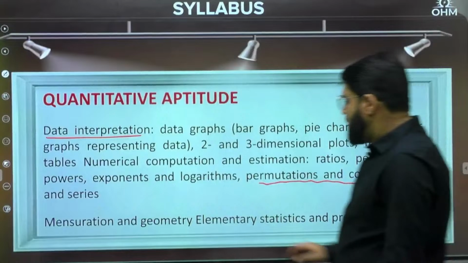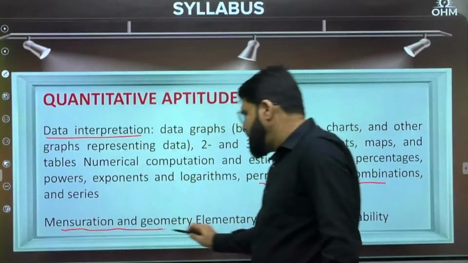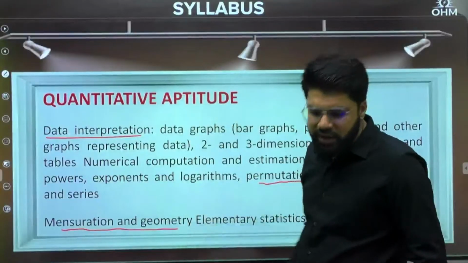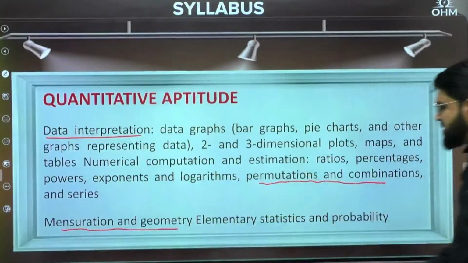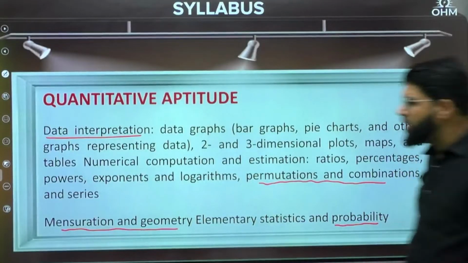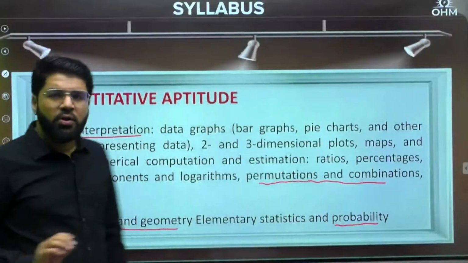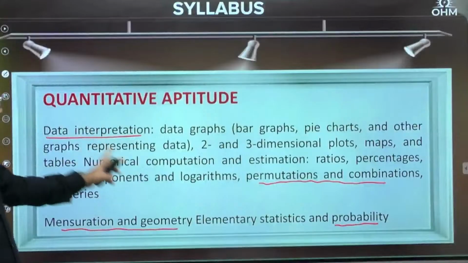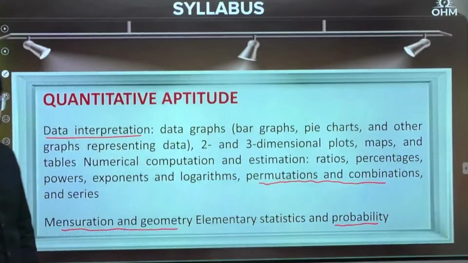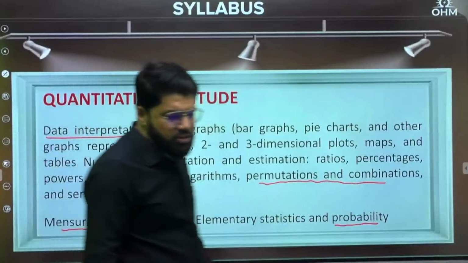Permutation, combination, mensuration and geometry, important. Series, like questions around arithmetic and geometric progressions, harmonic progressions or miscellaneous series. Elementary statistics and probability. Some areas which are very important in quant I have highlighted. One is DI, where you should practice more, then permutation, combination, geometry and mensuration, and probability. I'll elaborate on the topics a little bit more.